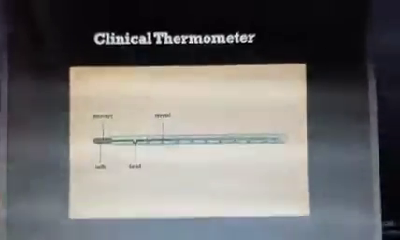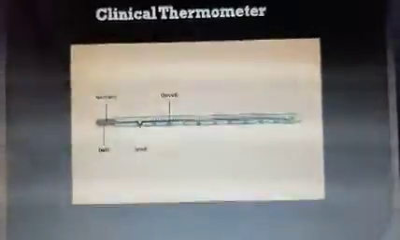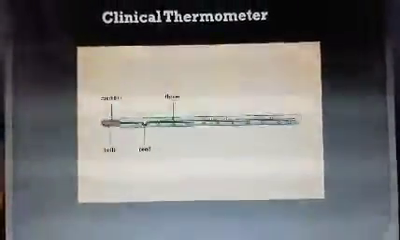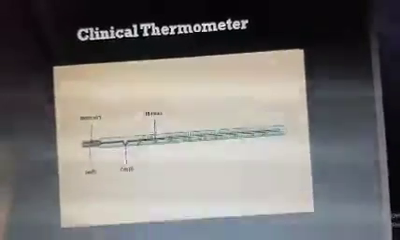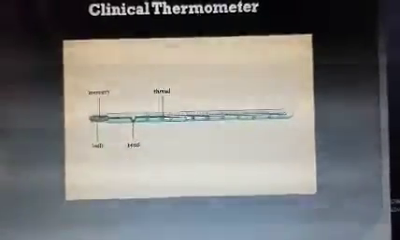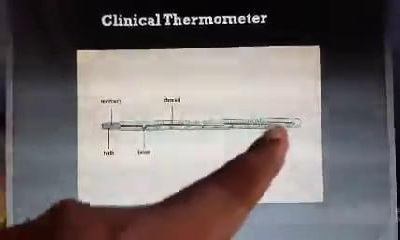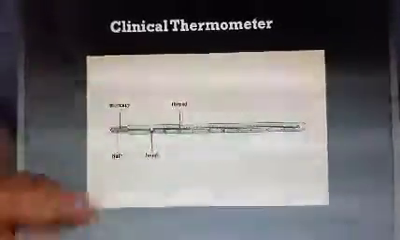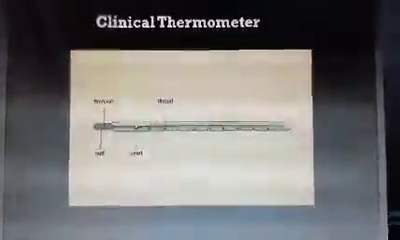And then what is the function of this bend or the kink? Suppose when we want to measure the temperature of the human body, we have to put this thermometer inside the mouth of the patient, and after measuring the temperature, we have to take it out. After taking it out, if there is no bend, no kink, then what will happen? The mercury will fall down as the temperature outside the human body is less. So to prevent this backflow of the mercury, this bend or kink is given.